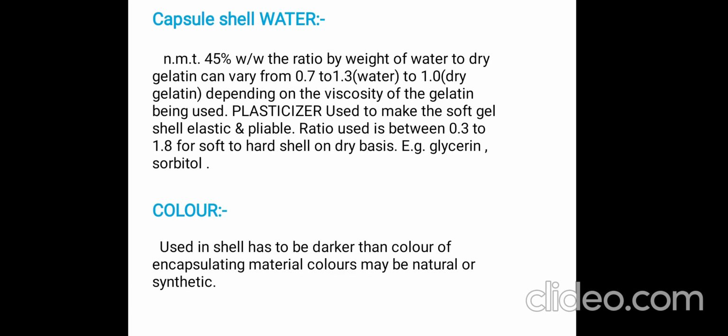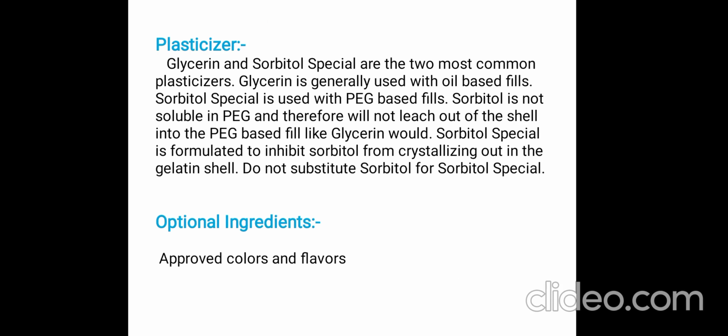Next is capsule shell water. In this, the water ratio by weight to dry gelatin can vary from 0.7 to 1.3 to 1.0 depending on the viscosity of the gelatin. Second is color. It is used to darken the color of the material. Color may be natural or synthetic. Next is plasticizer. Two most common plasticizers are glycerin and sorbitol. Glycerin is generally used in oil-based fills. Sorbitol special is used with PG-based fills.